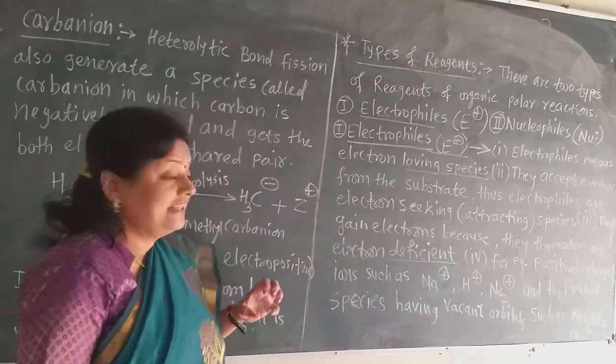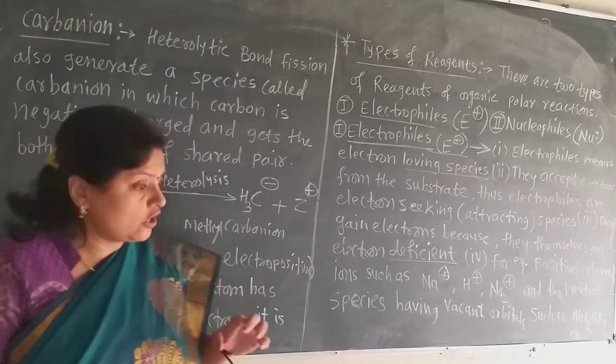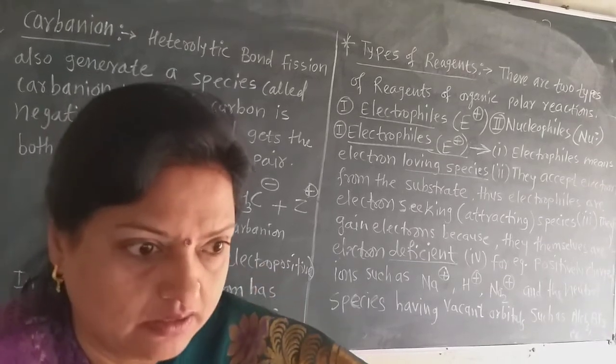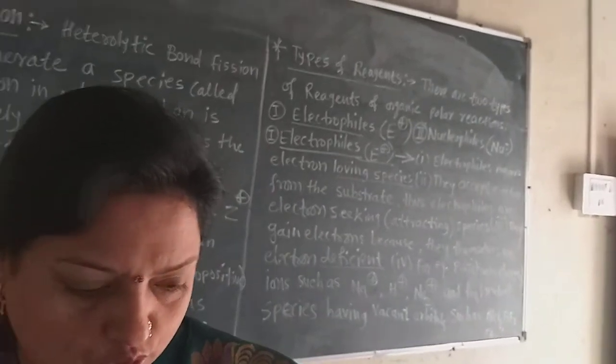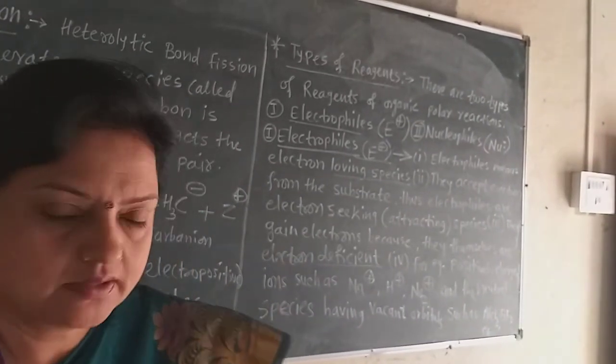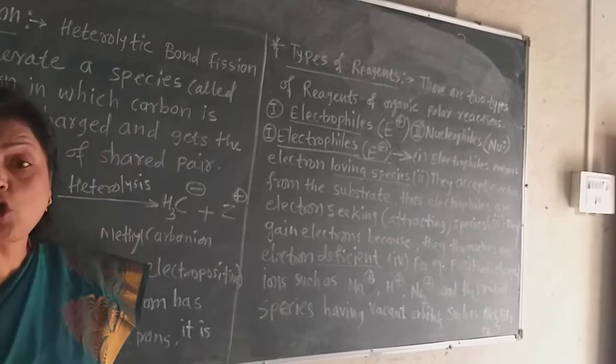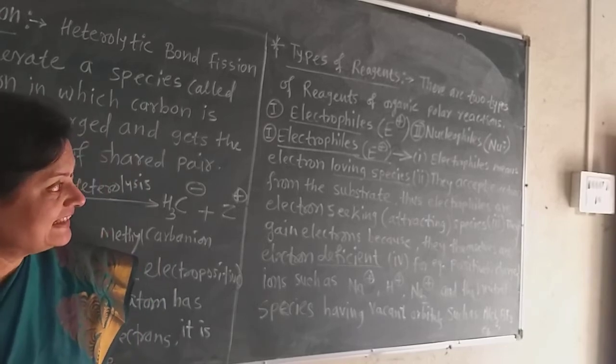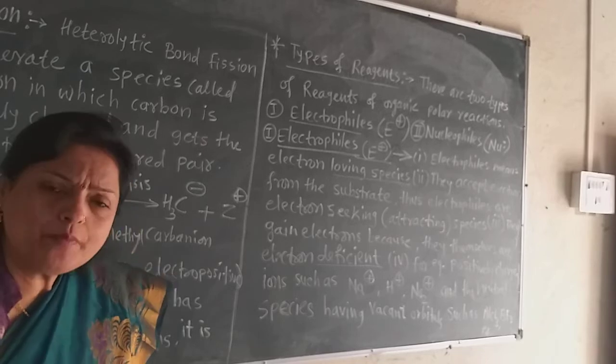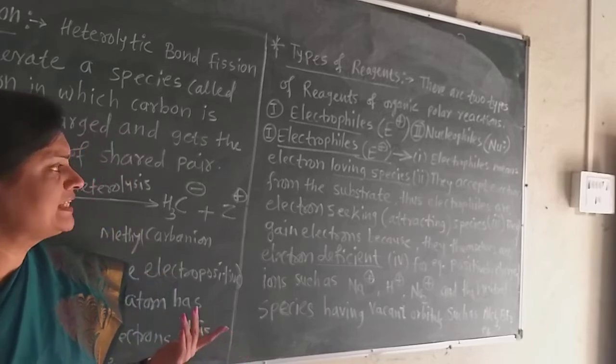So there is always a short note on electrophile in the exam. Now electrophiles means electron loving species. They accept lone pairs of electrons from the substrate.